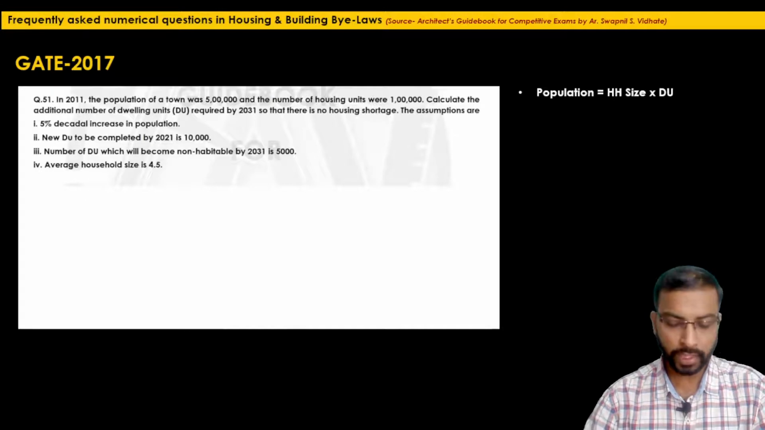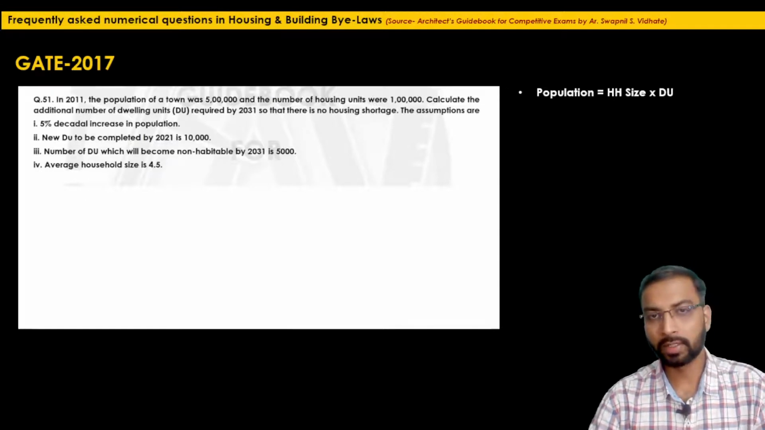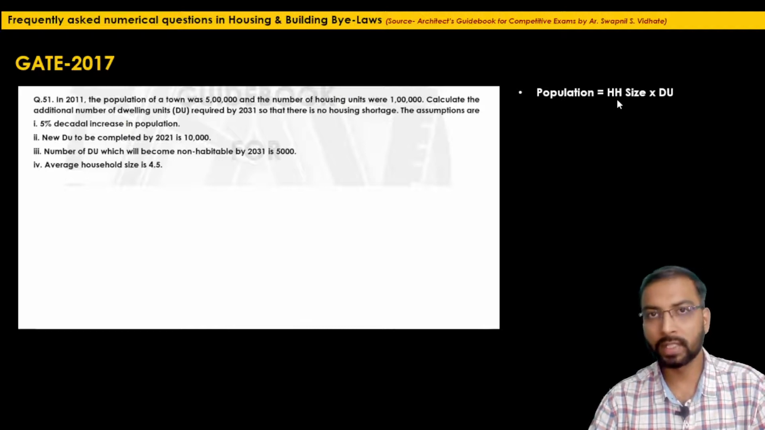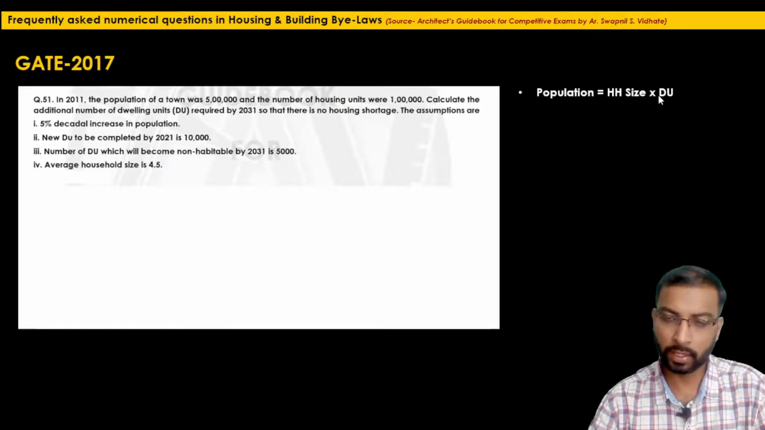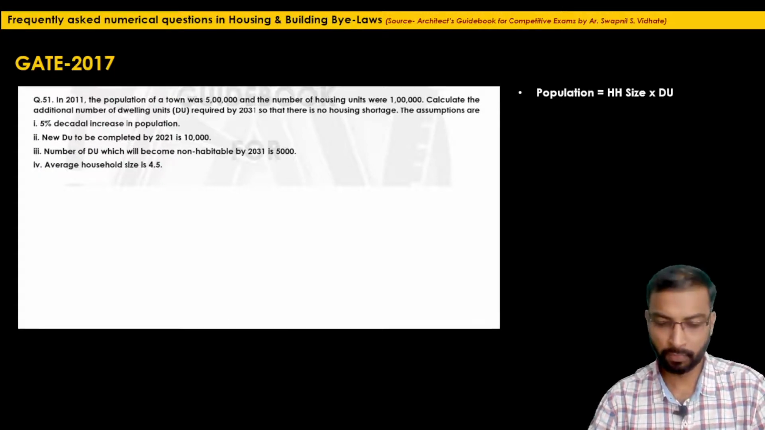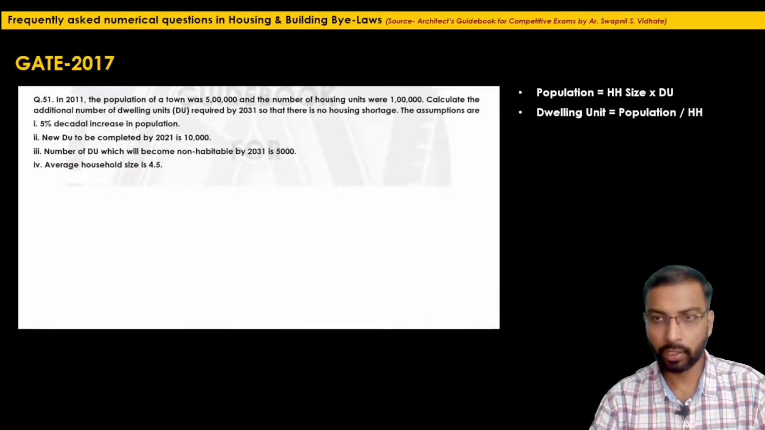Okay, so before calculation, till now we have understood the very basic relation: if we know the total population, it is household size into dwelling unit. In simple language, if you know the size of the family living in one single dwelling unit, and if we know the total number of dwelling units, we can calculate the total population of that town.